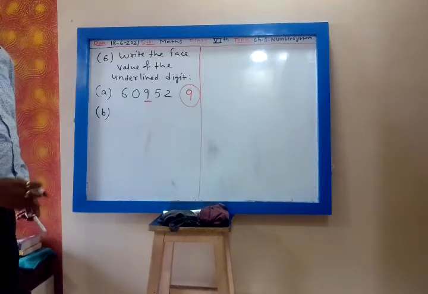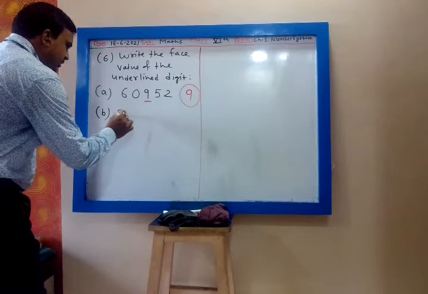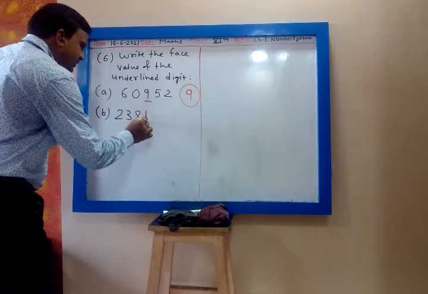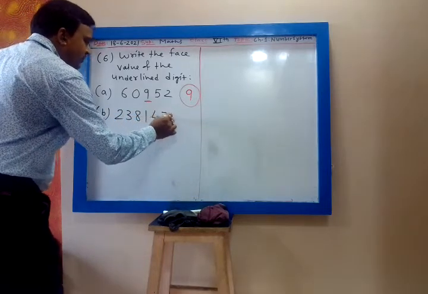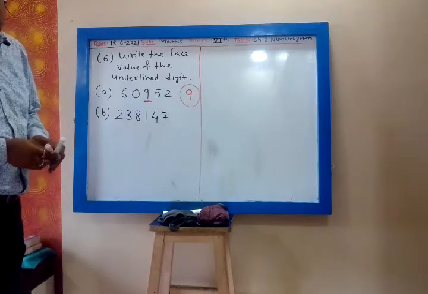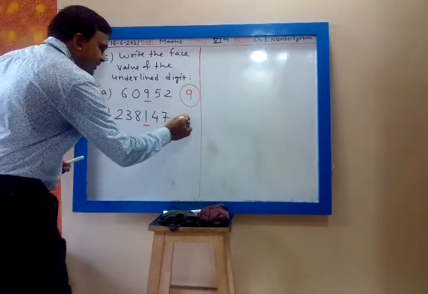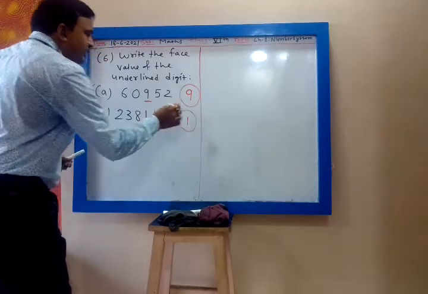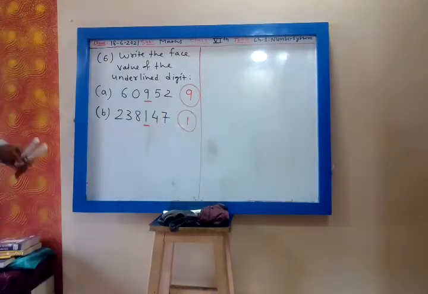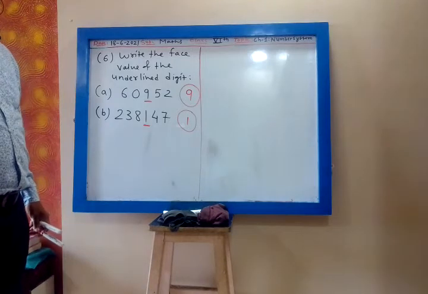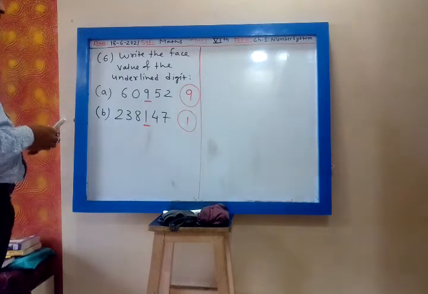Then 238147. We have to write down the face value of the digit 1. So the face value of the digit remains the same. 1 will remain 1 only. Face value of the digit 1 will be 1.